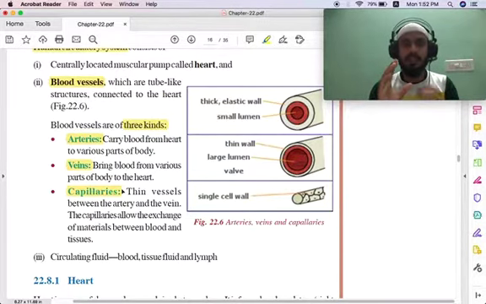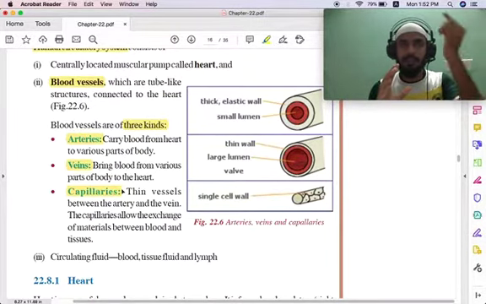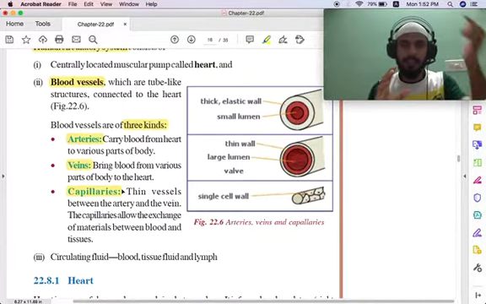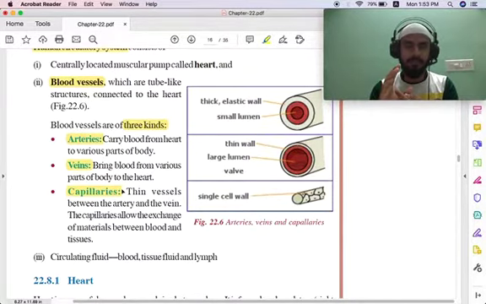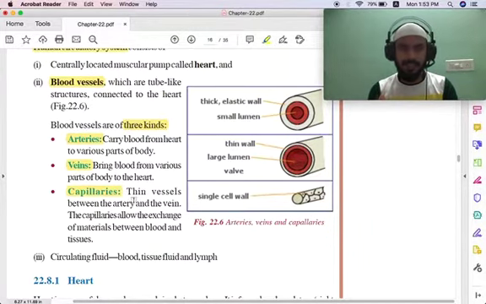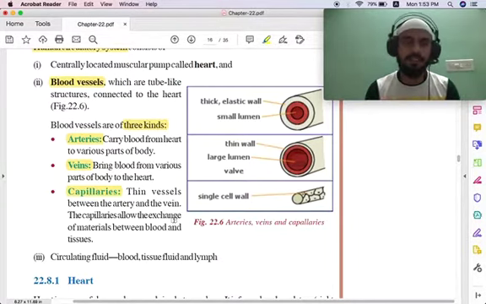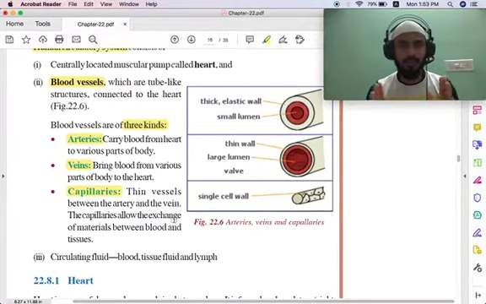And then you have veins. Blood from various parts of the body is taken to the heart. This is the function of veins. And you have capillaries, which connect the artery and the vein. These are thin vessels, thin tubes, which connect the artery and the vein. They allow the exchange of materials between blood and tissues. This is the function of capillaries. Hope so far so good.